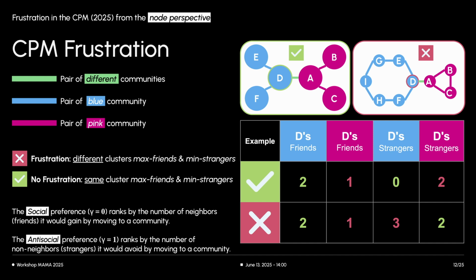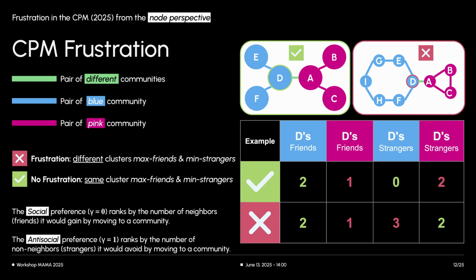Each node effectively forms two independent rankings over potential communities. The social preference, focusing as if gamma equals 0, ranks communities based on the number of friends it would have within the considered community. The antisocial preference, focusing as if gamma equals 1, ranks communities by the number of strangers it would avoid.